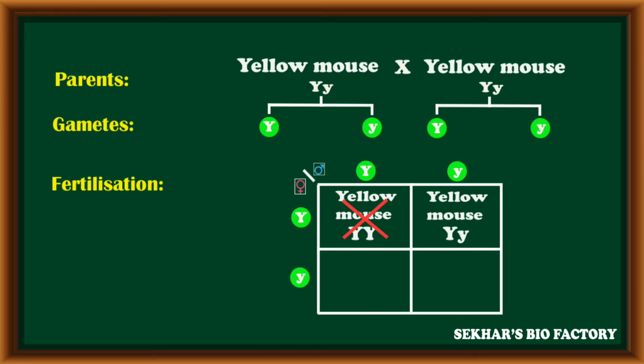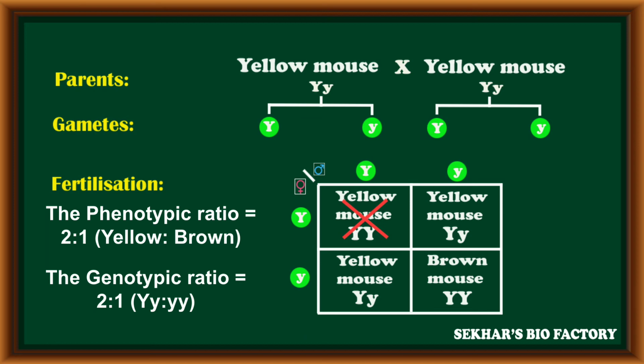The next combination is heterozygote with yellow color body. The third combination is also heterozygote with a yellow color body, and the last individual is homozygous recessive and expresses brown color body because of small y alleles.